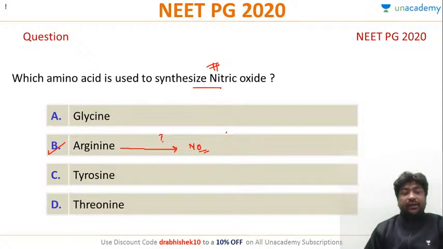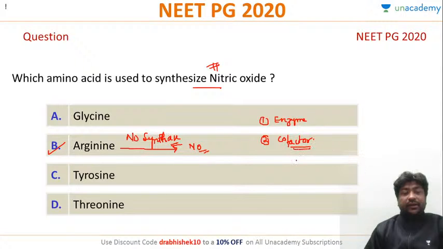You have to name the enzyme, and there is a very important specific cofactor also, which is asked for this enzyme. Very good, nitric oxide synthase. Remember, it is synthase, not synthetase.